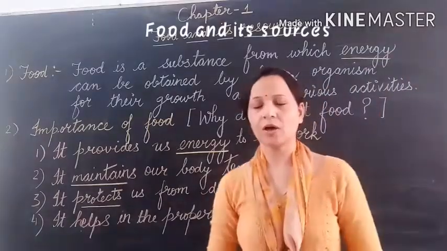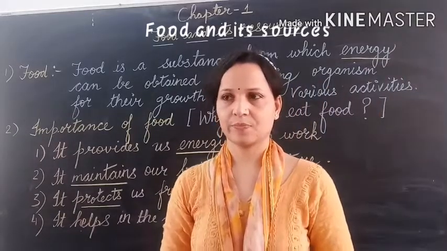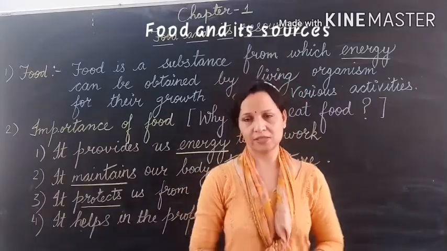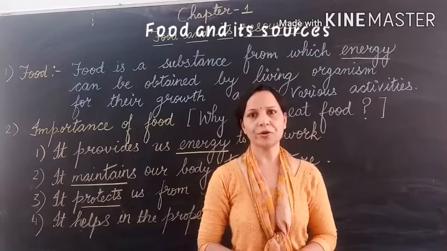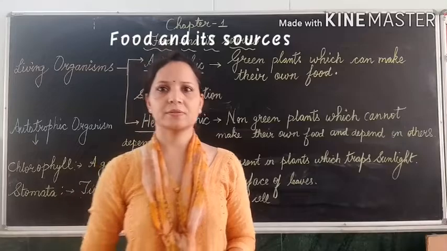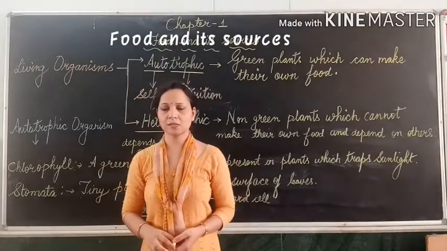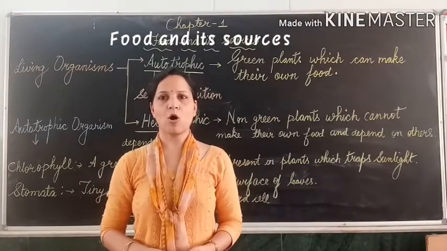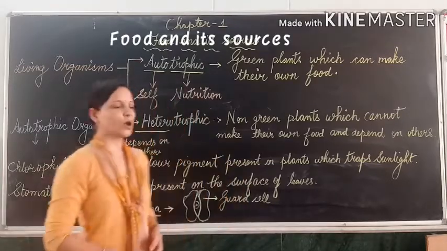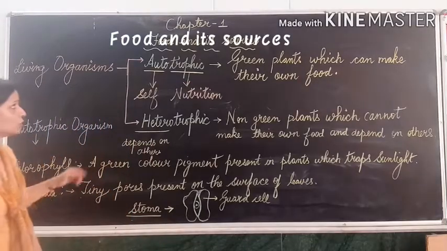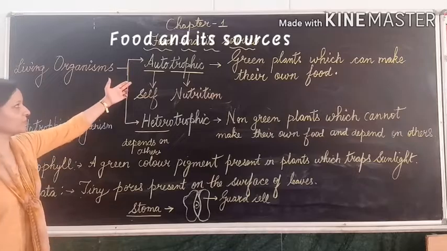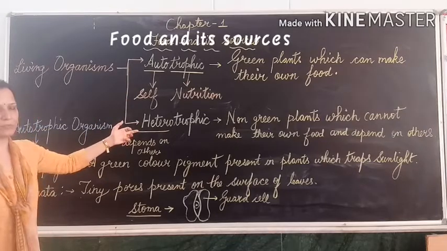So we should have a balanced diet. Now what is a balanced diet? A diet which contains all the nutrients in proper amount. Dear students, our next topic is types of living organisms based on their food habits. As you can see on the board, there are 2 types of living organisms: autotrophic organism and heterotrophic organism.